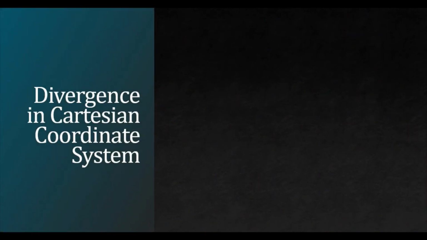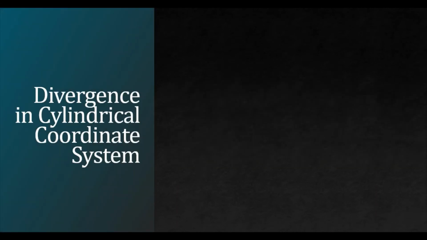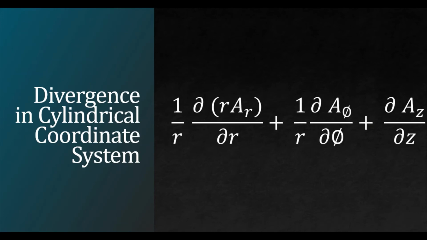Now, the operator in different coordinate systems. In Cartesian, del dot F is equal to differentiation of the x component plus differentiation of the y component plus differentiation of the z component. Similarly, in the cylindrical coordinate system, you have the formula 1 upon r dou by dou r of r Ar plus 1 by r dou by dou phi of A phi plus dou by dou z of Az.